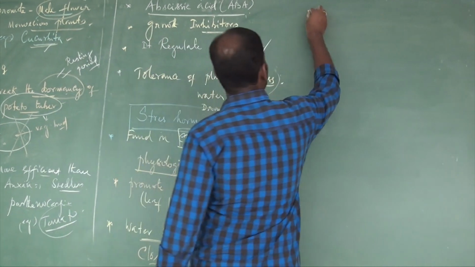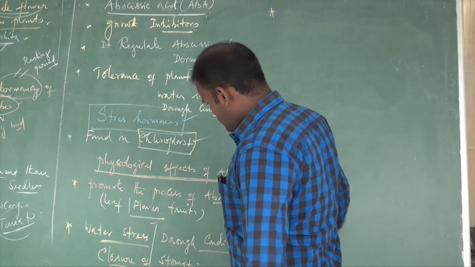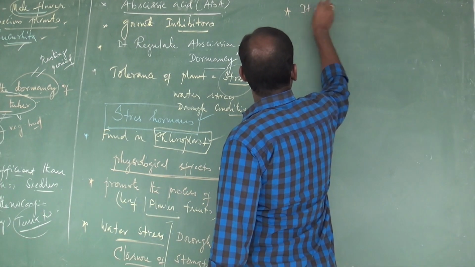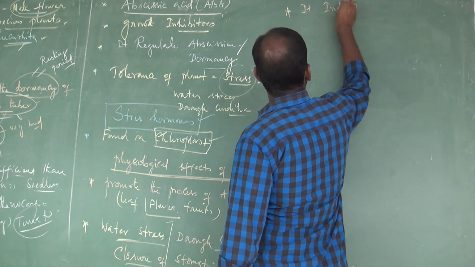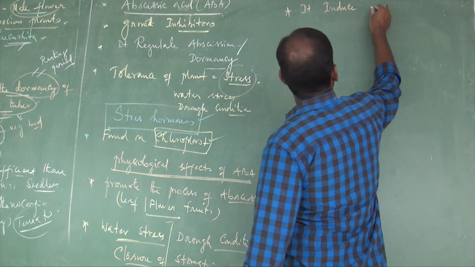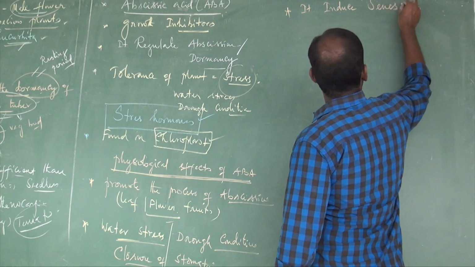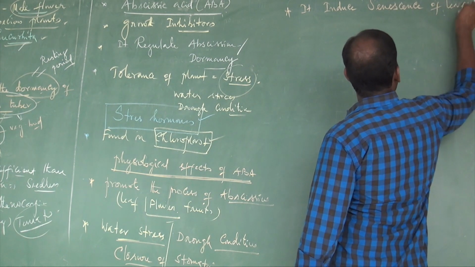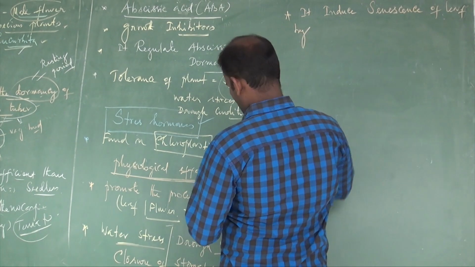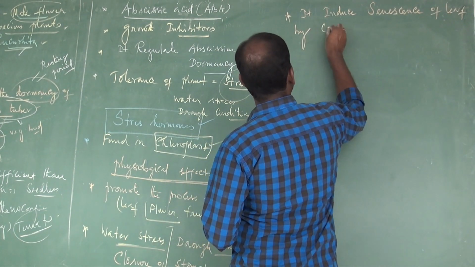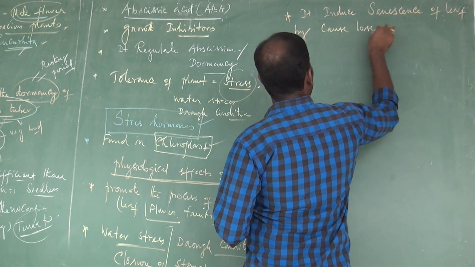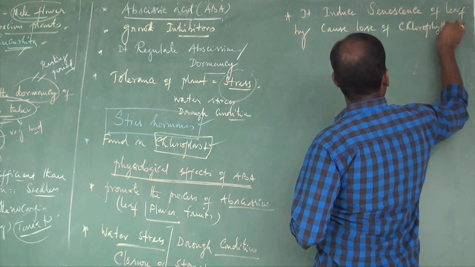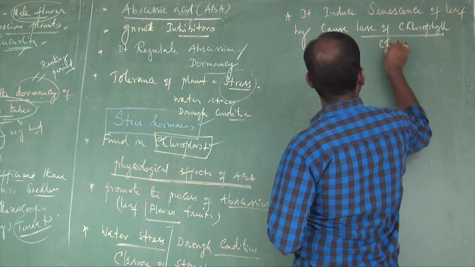The next, it promotes senescence of leaf. It induces senescence of leaf by causing loss of chlorophyll, by the process called chlorosis.